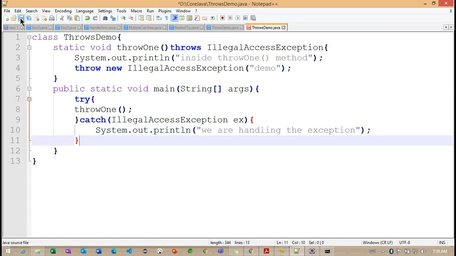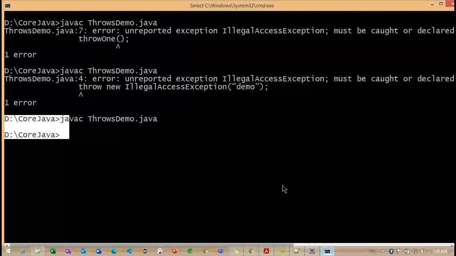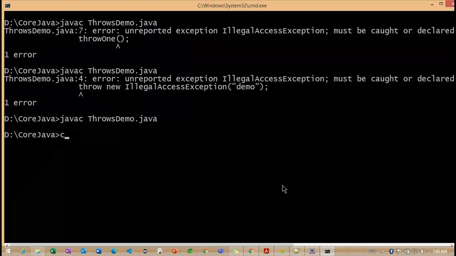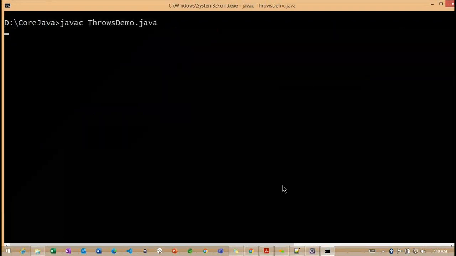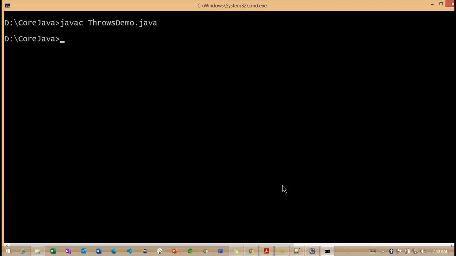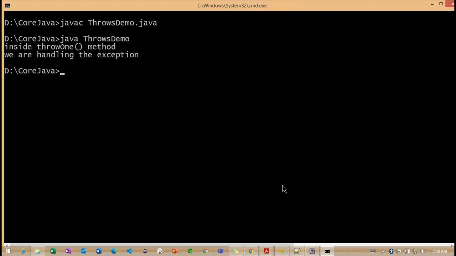A simple message. I'm compiling. So still we are not getting any compilation errors. Throws demo. Inside the throws one, we are handling the exception. Getting the point? So this is the way we can work with the throws keyword.